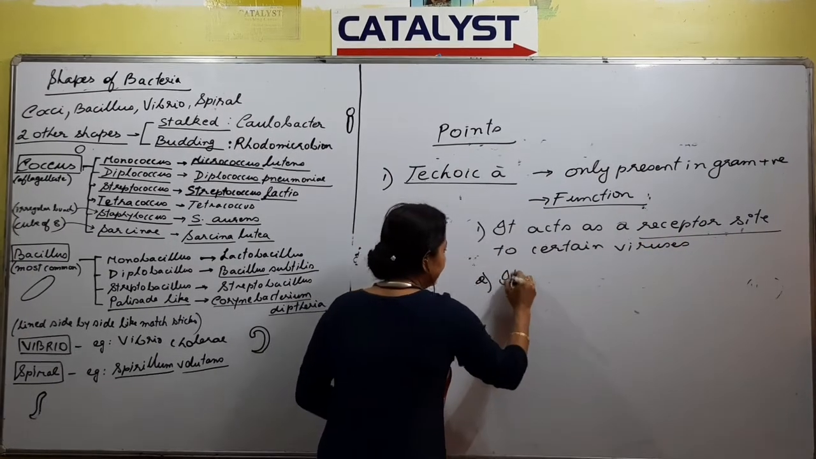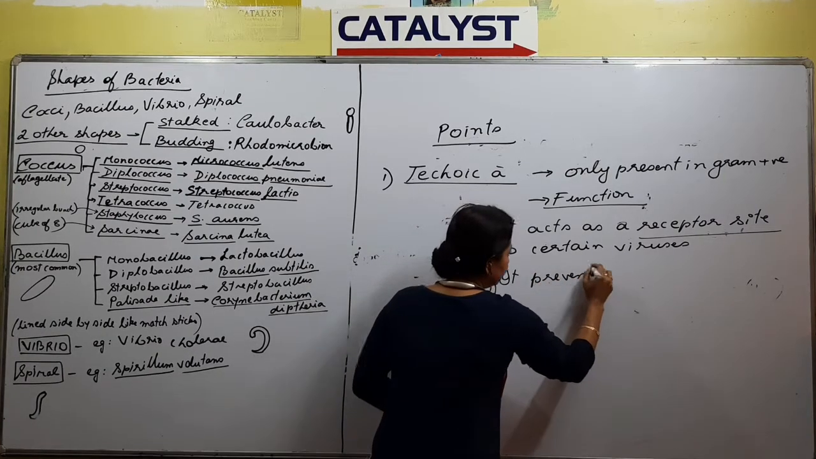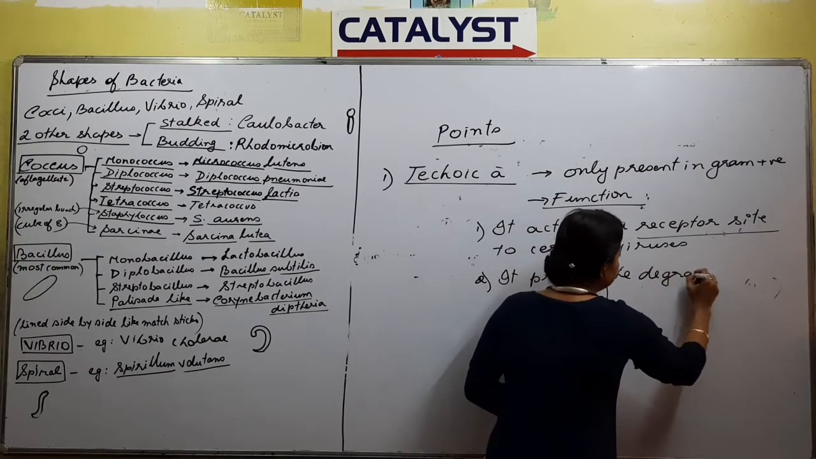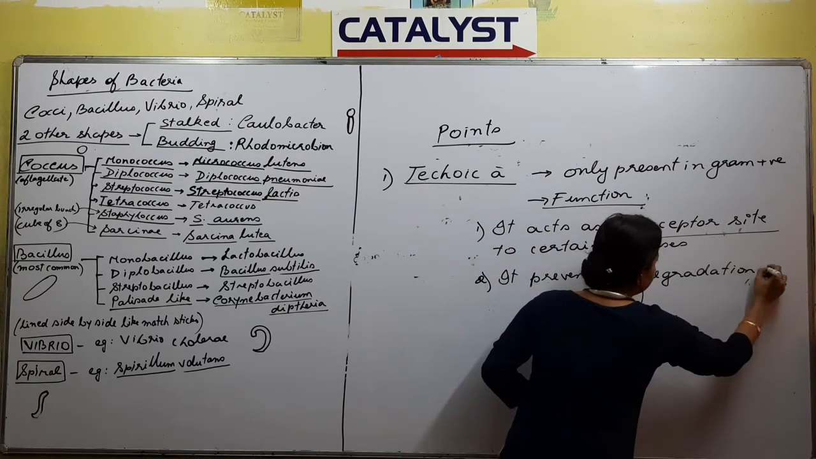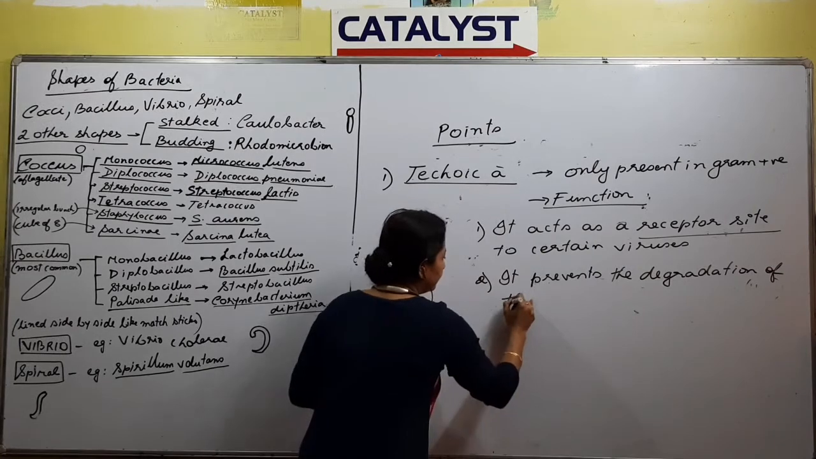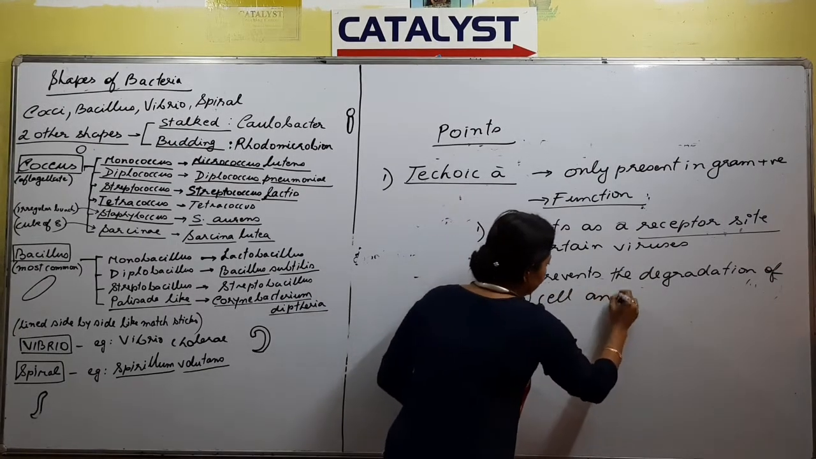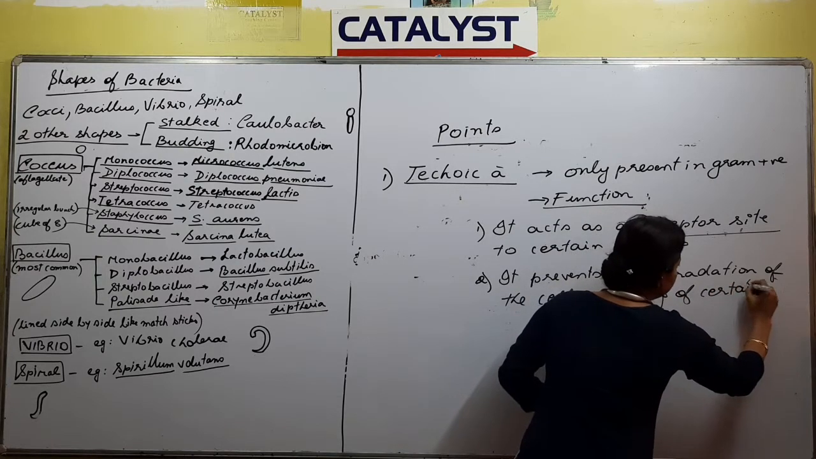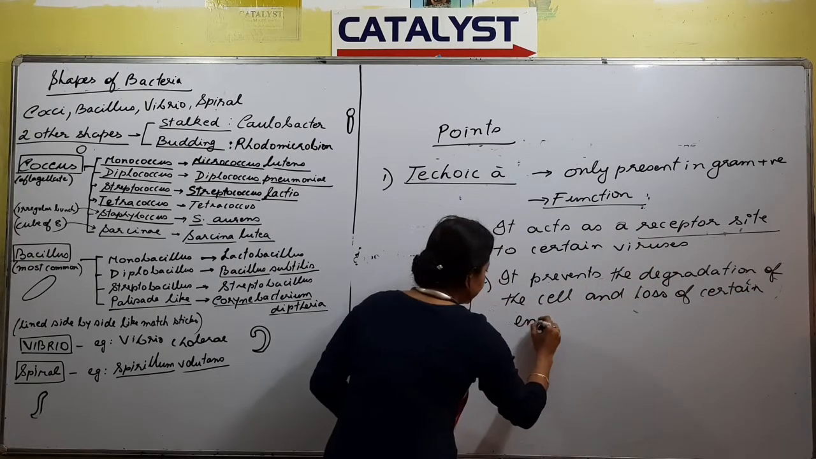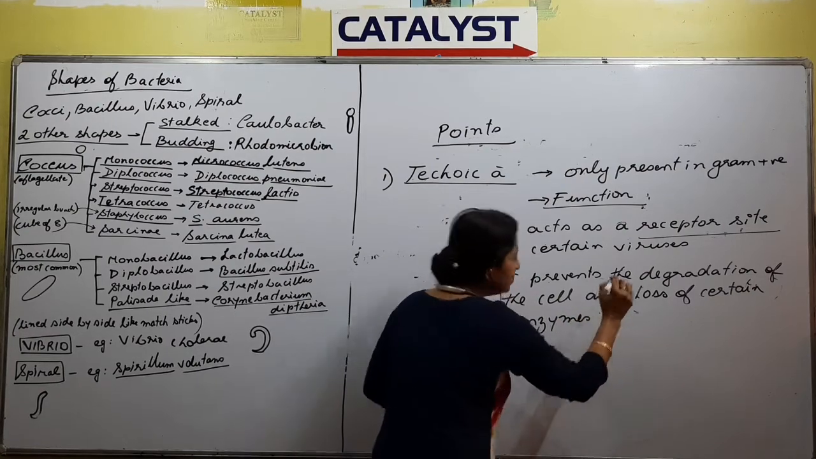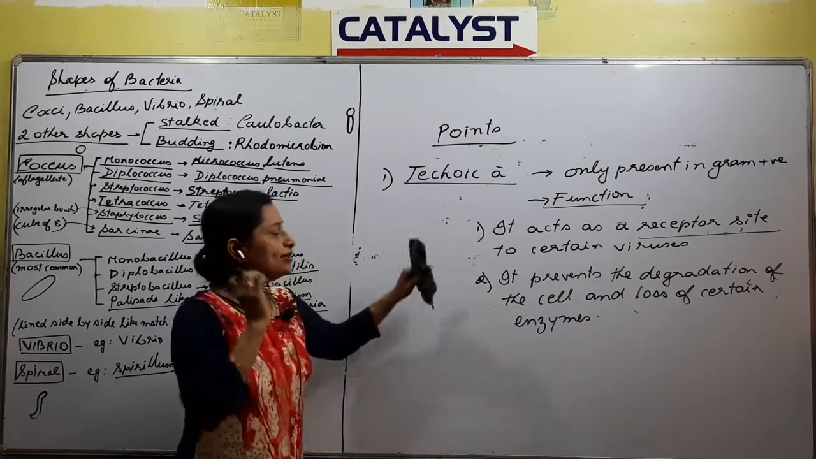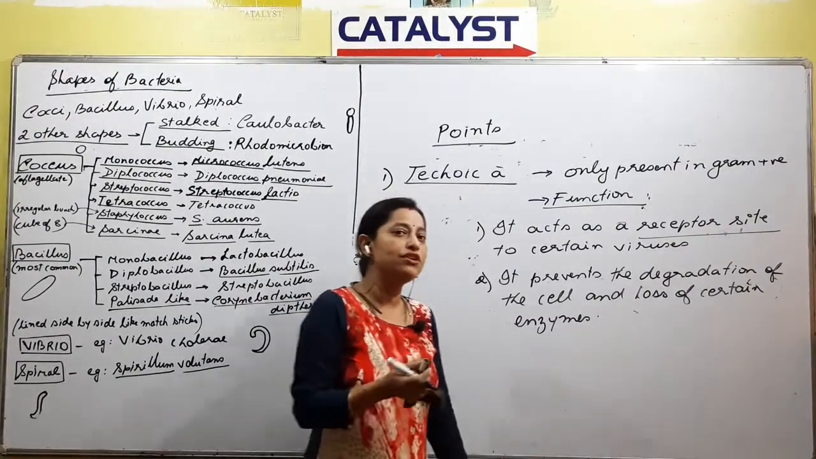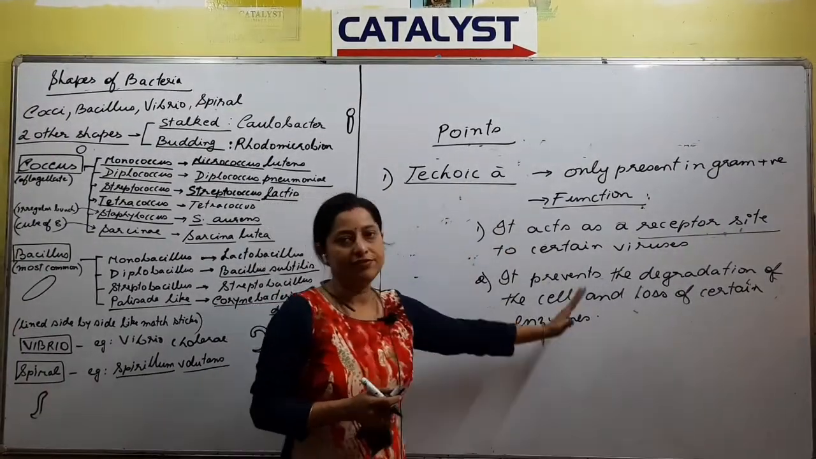Second, it prevents the degradation of the cell and loss of certain enzymes. So teichoic acid, no doubt we are studying it, and the details or questions may not come, but in spite of that we need to know some more information, right? That is the reason why I have given the functions.